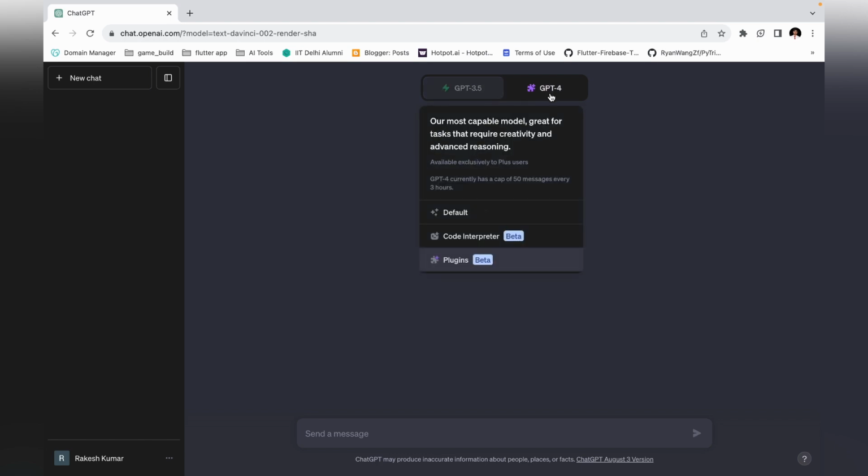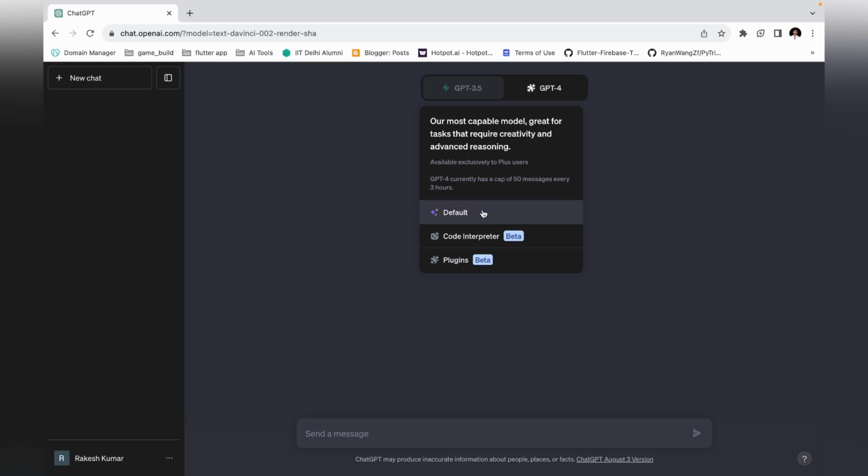But for ChatGPT-4, you have to buy it. It's around a $20 per month subscription, or you can subscribe on a yearly basis also. And in ChatGPT-4 there is not a drawback, but a limit: every 3 hours you can only send 50 messages or ask 50 questions, right?